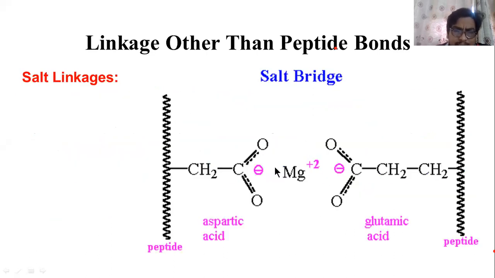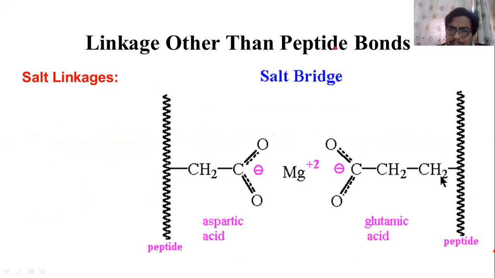So you can see this example. This is another example, glutamic acid, and we have aspartic acid. This is the salt linkage which is formed between two substances. So in the exam, this is a peptide chain. There are two types of peptide chain.